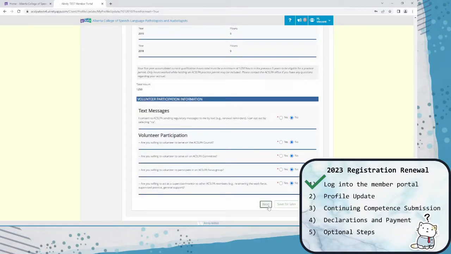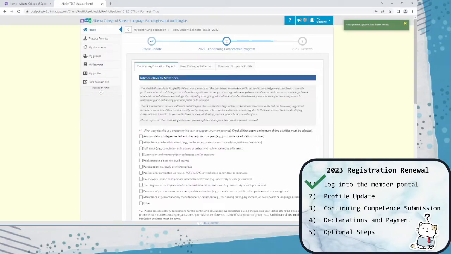We can go back in and then use the next button to move on to the continuing competence form. If you have been with ACSLPA for any number of years, the continuing competence program will not be a new aspect of renewal to you. However, this year we've released a new CCP program.